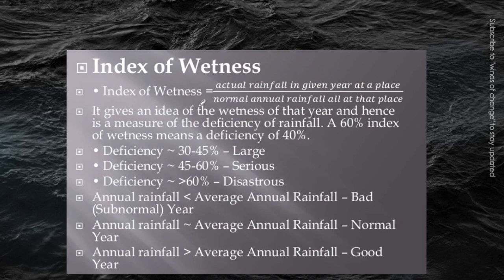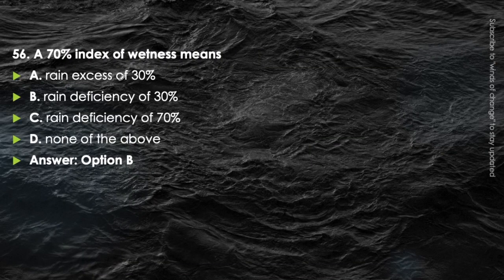What is index of wetness? Actual rainfall in a given year at a place upon the normal annual rainfall at that place. Okay, this is the ratio of these two. Now it gives the idea of the wetness of the year and hence it is a measure of the deficiency of the rainfall. Now a 60% index of wetness means there is a deficiency of 40%. In our question it is given as 70% index of wetness, which means there is a deficiency of 30%. That is, option B will be the correct answer.